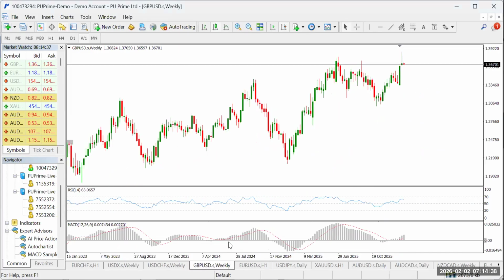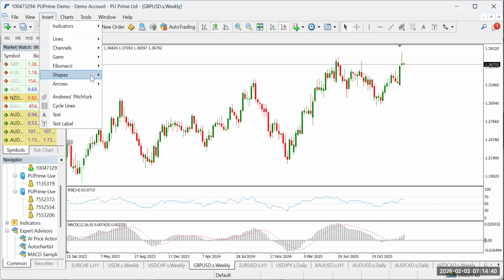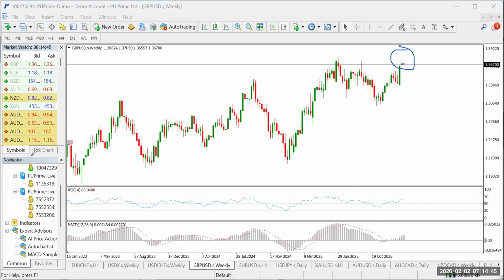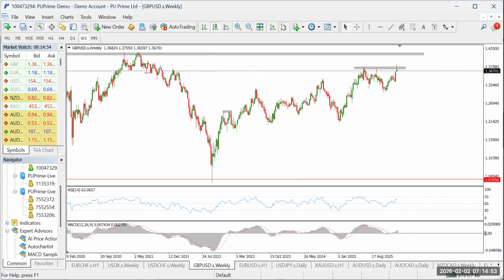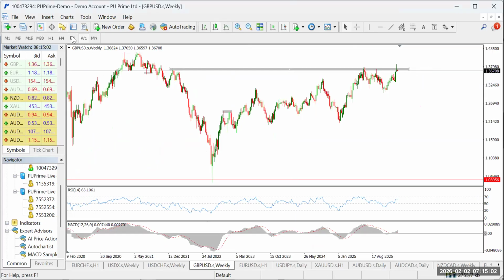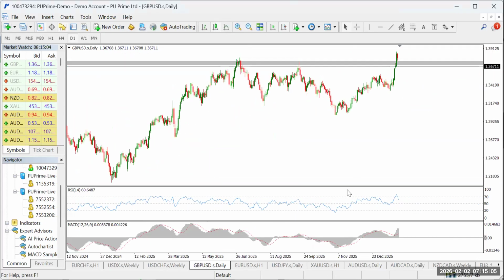Similarly, we have the same setup, at least directional wise, on the GBP USD. GBP USD also closed as a rejection candle on the weekly time frame last week, also at a resistance zone. We have a valid resistance zone up there, and that resistance even projects up to this point here. So we have a valid resistance zone on the GBP USD, and just like the Euro USD, we're expecting a move to the downside on the GBP USD.